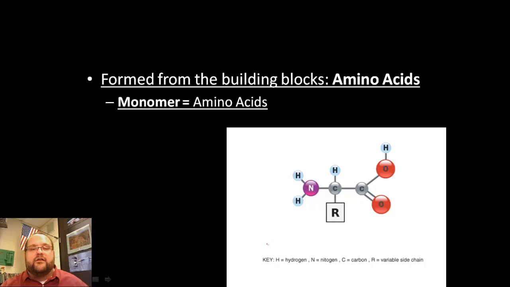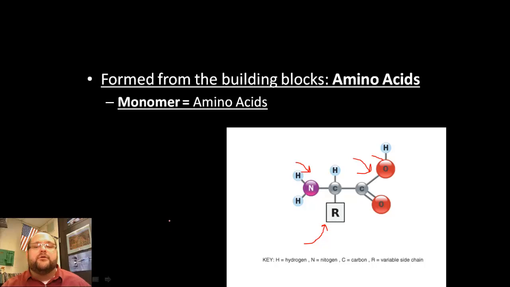Here is the structure of an amino acid. And there are three groups. This group right down here is what we call the amine group. And over here, this group right here is called our carboxyl group. We're familiar with those C double bonded O, OH, the acid group. Amine group, acid group, amino acid. And then there's also this group down here, and this is called the R group.